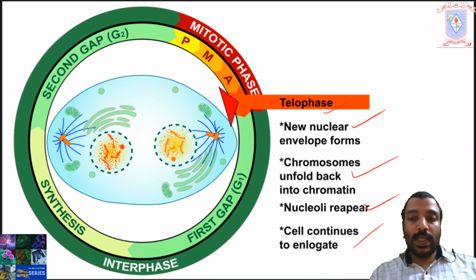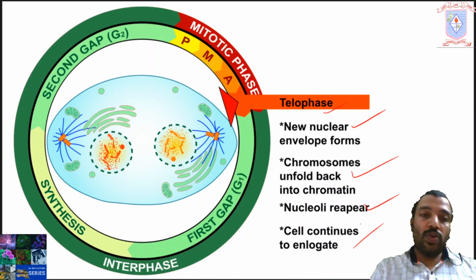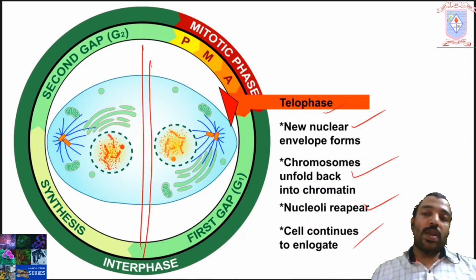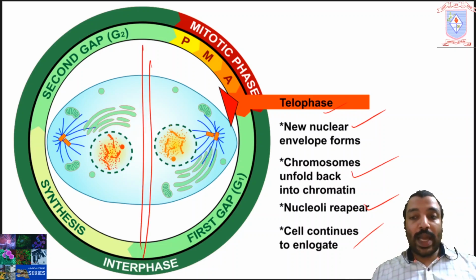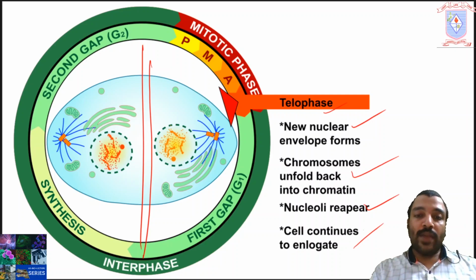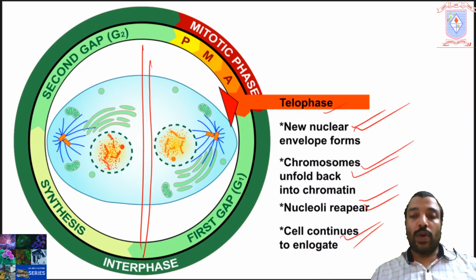This is mitosis, the division of the nucleus into two, now complete. The major events are: the nuclear envelope forms, chromosomes unfold back into chromatin, nucleoli reappear, and the cell continues to elongate.